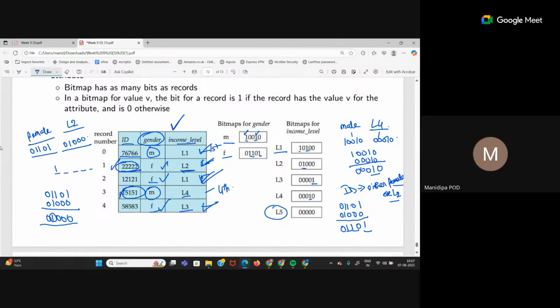See, bits are like this: 1, 2, 3, 4, 5 rows, so similarly 5 bits. The left-hand side bit you consider as the first bit. This is the MSB, the most significant bit. So you start from the left one, that is your first row, then go on like that.